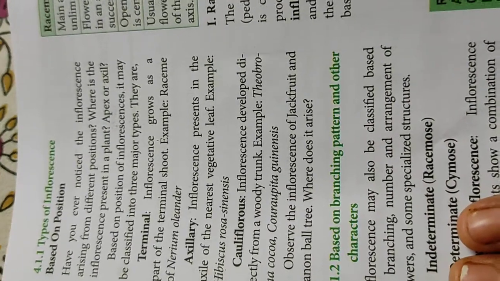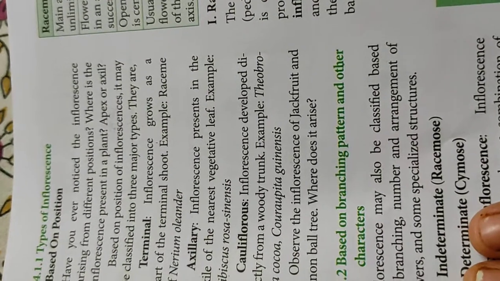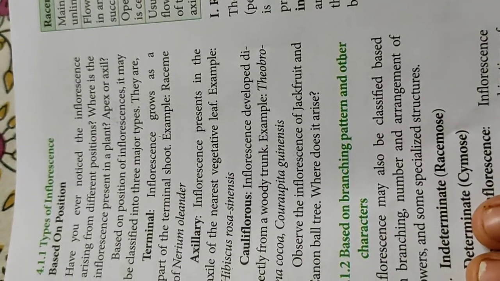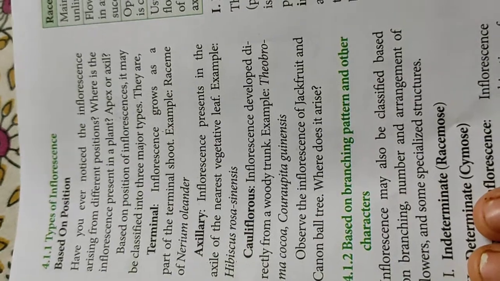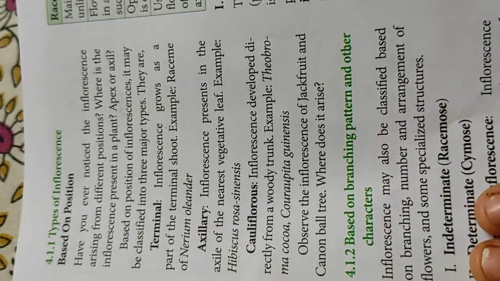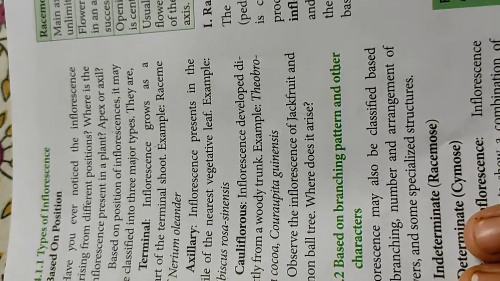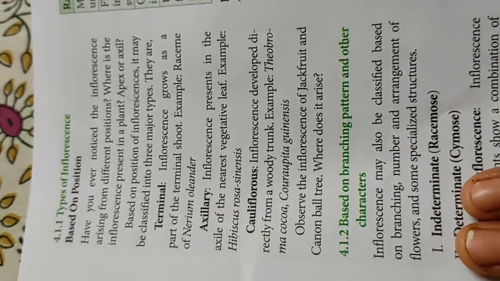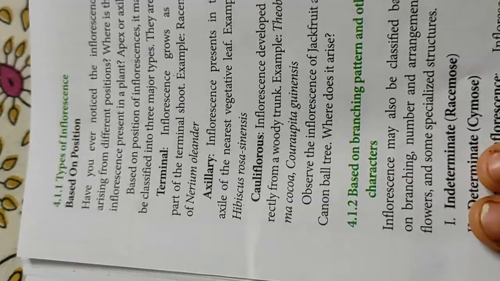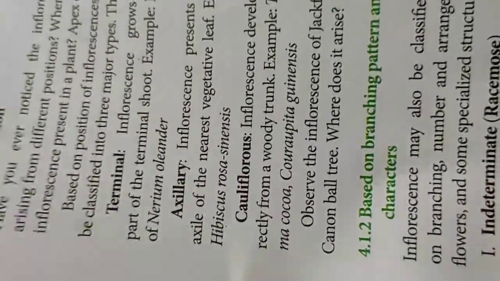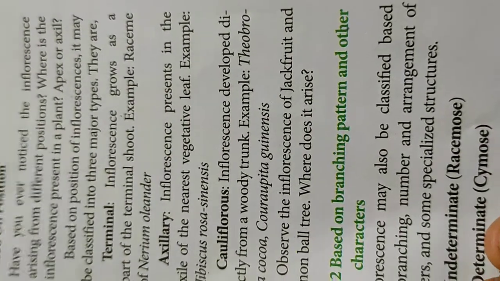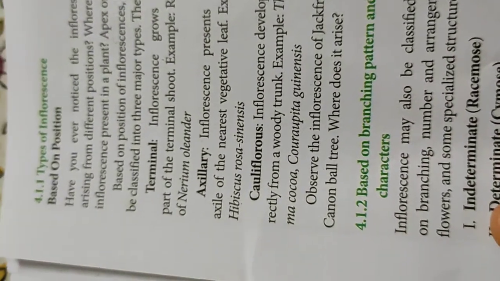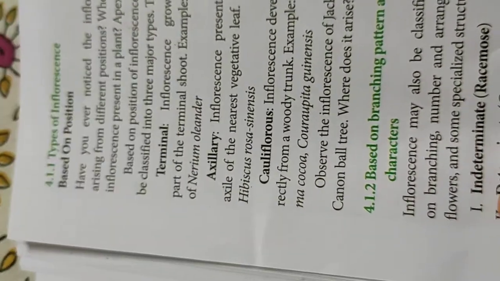The whole female inflorescence develops into the jackfruit. If you have the experience, you may know that the jackfruit develops from the trunk or main stem of the plant body. That type of inflorescence is called cauliflorous. So based on position, the inflorescence is classified into three main types.